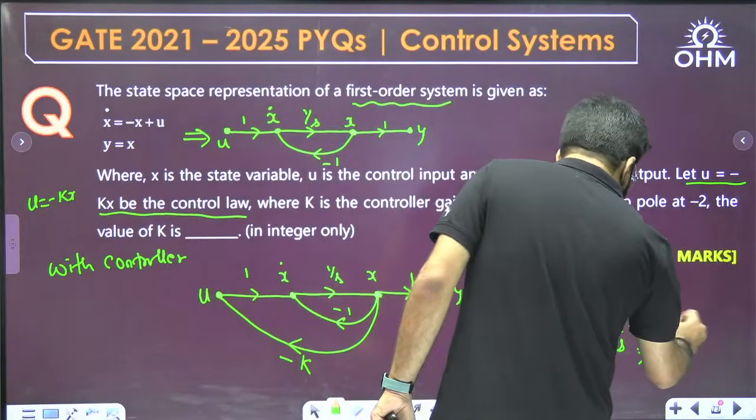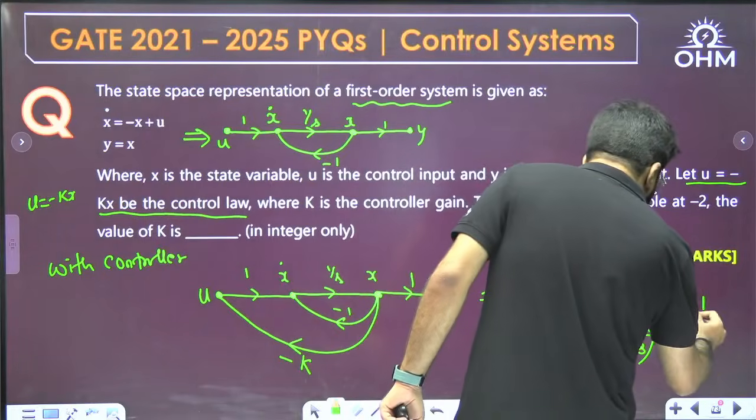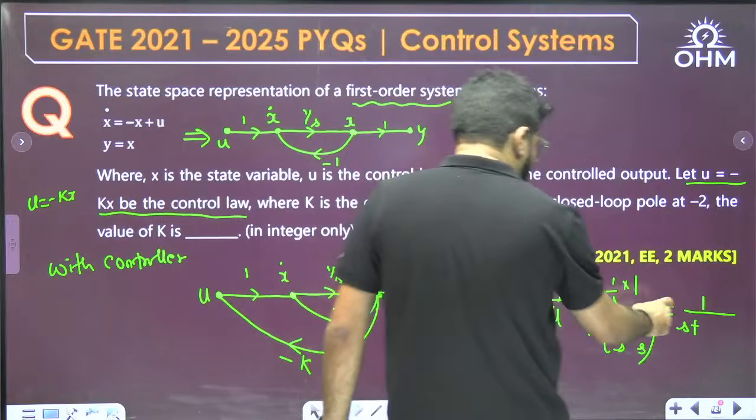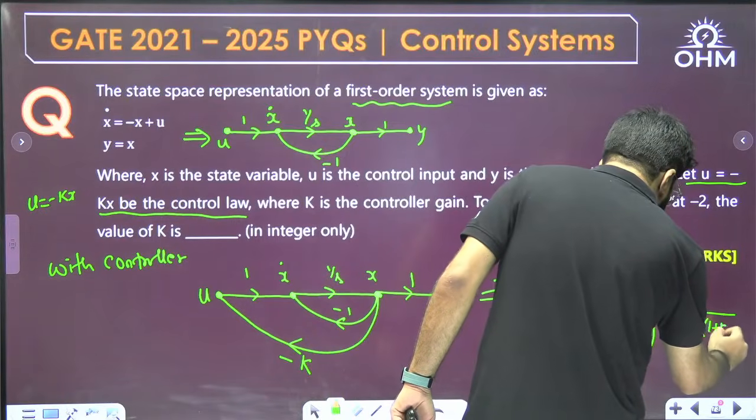So what is the transfer function? Multiply by s throughout and you get the answer as 1 upon s. Multiplying by s, here all minus minus plus, so s plus 1 plus k.